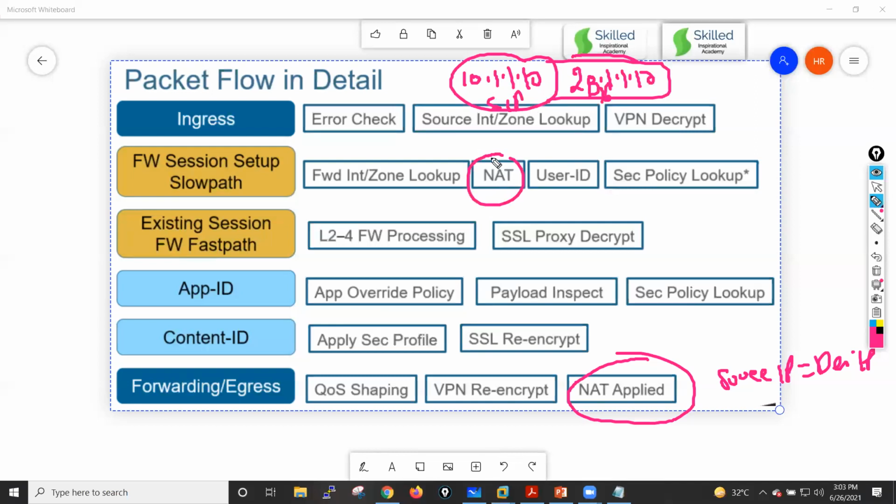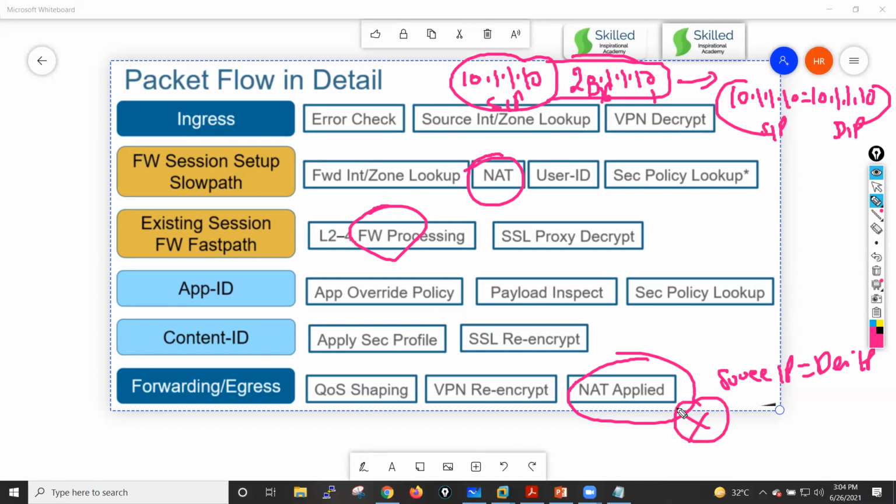When this NAT evaluation and NAT translation happens, let's suppose this destination IP address also changes into the same as the source. The main source is this, and the destination also becomes the same. So we can do this kind of translation, right? This is the destination. So my firewall tries to check if source equals destination, and in that case it will drop that packet. By using NAT we can configure a scenario like this. So that's why it will do the lookup one more time, guys, here.